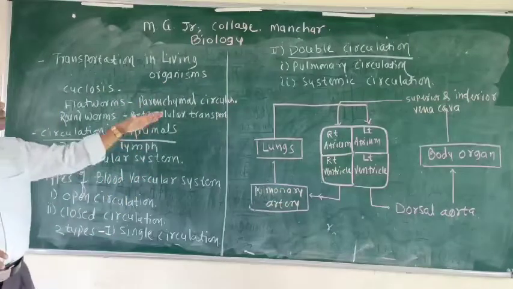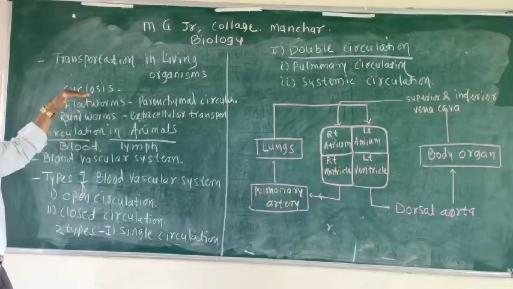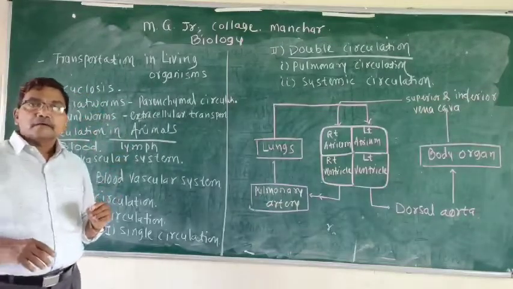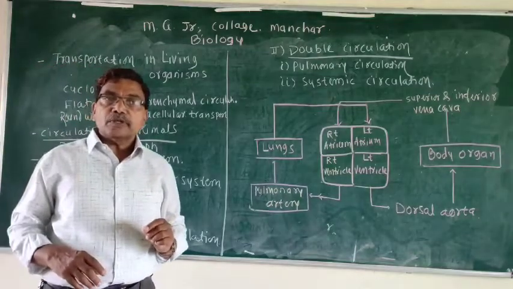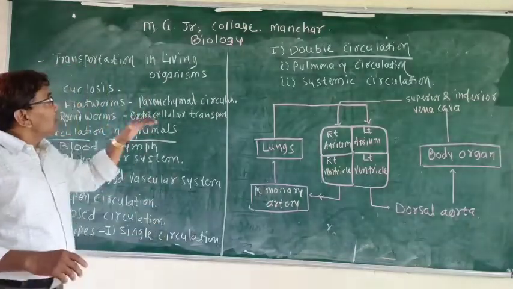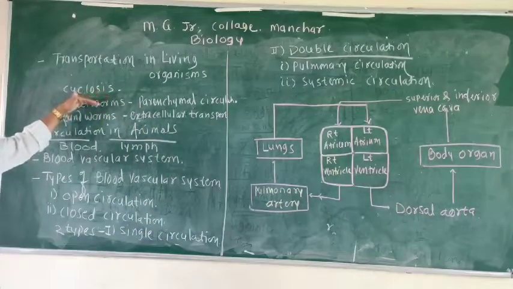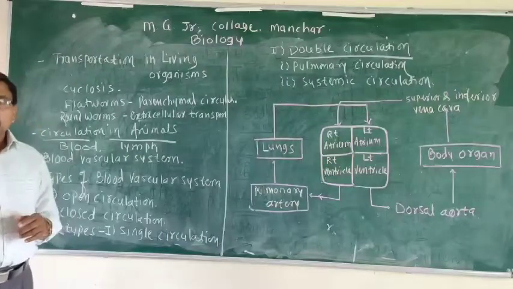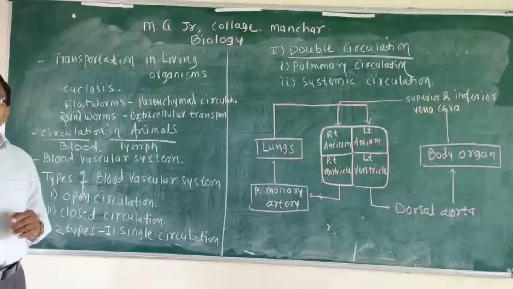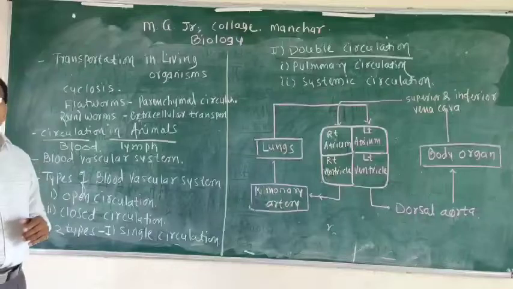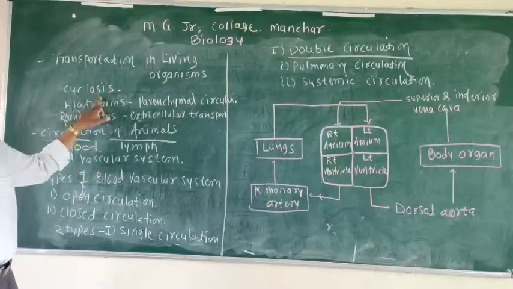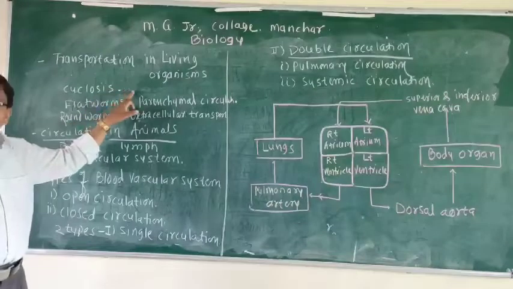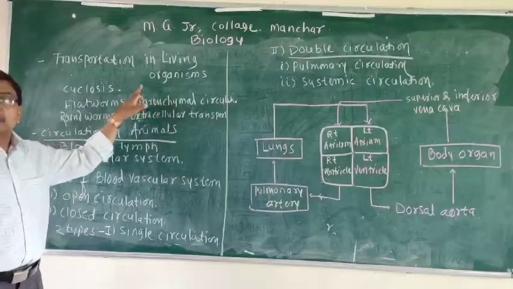Circulation is observed as the circulation of material within cells, like WBCs and cells of the root hairs. In unicellular organisms like amoeba, a particular type of movement is observed within the cell for the transportation of material from one place to another, which is called cyclosis. This cyclosis is nothing but intracellular transportation or intracellular circulation.